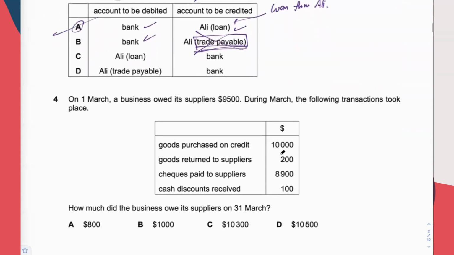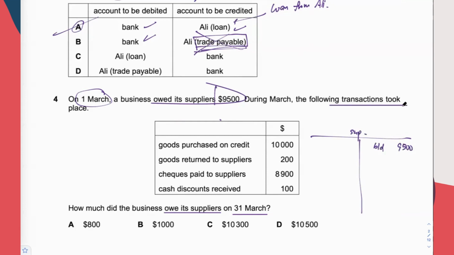Number 4. How much did the business owe its suppliers on 31st of March? They have given you a figure that the business owes suppliers as early as beginning of March. So it is 9500. If you were to come up with a supplier's account, the 9500 will be here, balance BD. Following transactions took place. Bought goods on credit 10,000. This is going to make you owe to the supplier even more. It's going to be here.